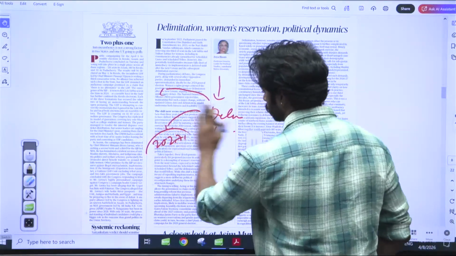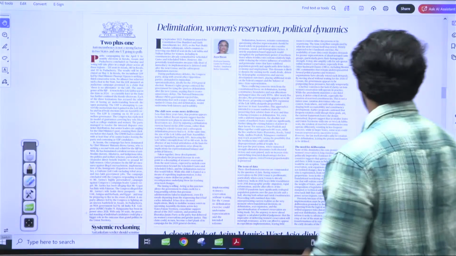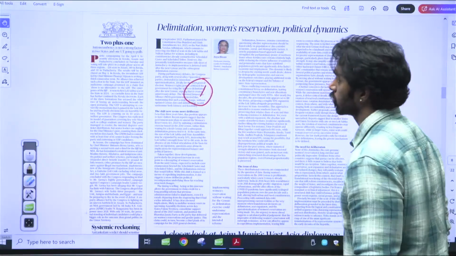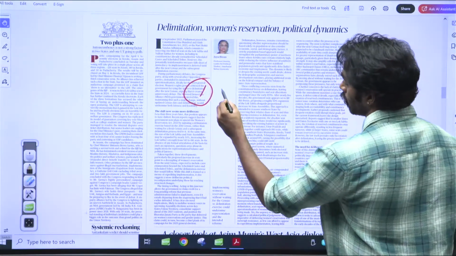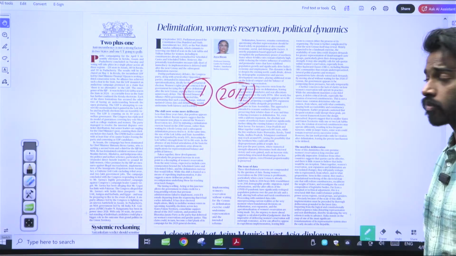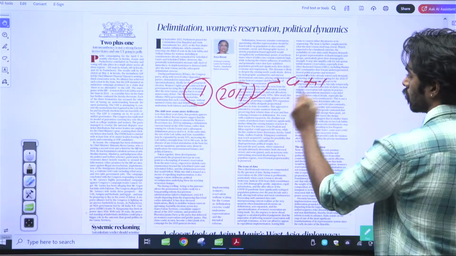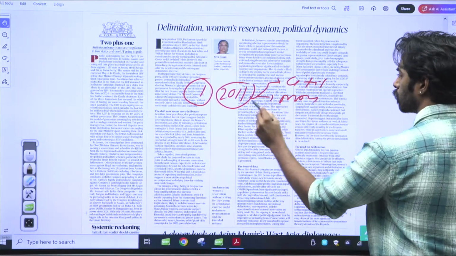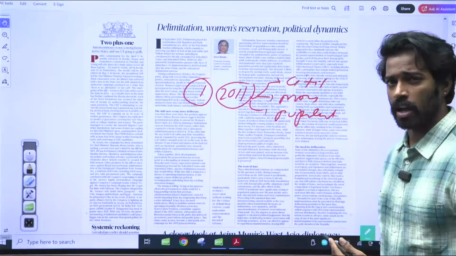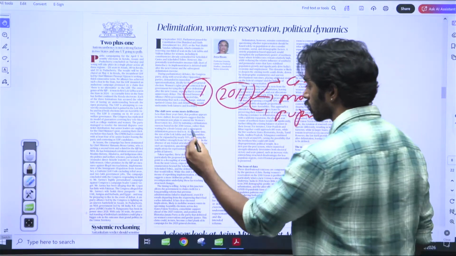Firstly, whenever there is delimitation happening, you need new data. The first issue with the delimitation is the usage of old data. The particular law says that we'll use 2011 data. As there are new cities emerging, more population and more population shift, usage of old data will actually reduce its efficacy. This is the first issue. The second issue is the north and south divide.